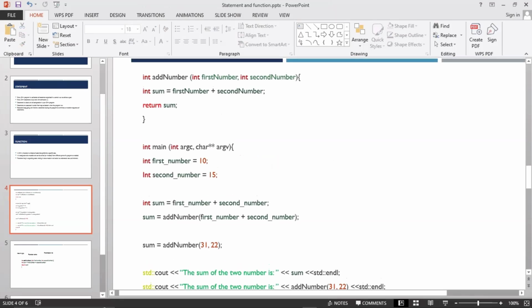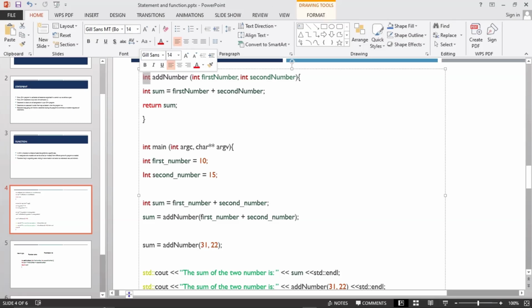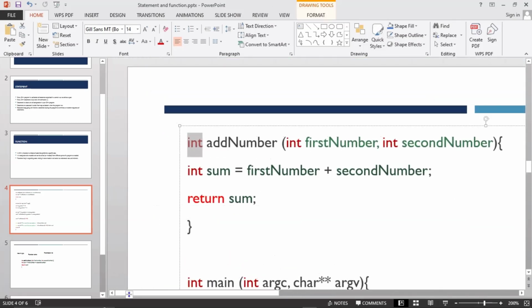So a function usually has a return type, which is integer. So we are actually returning an integer here, that's a whole number. And a function usually has a function name, and usually has a parameter list, or you can call it arguments.